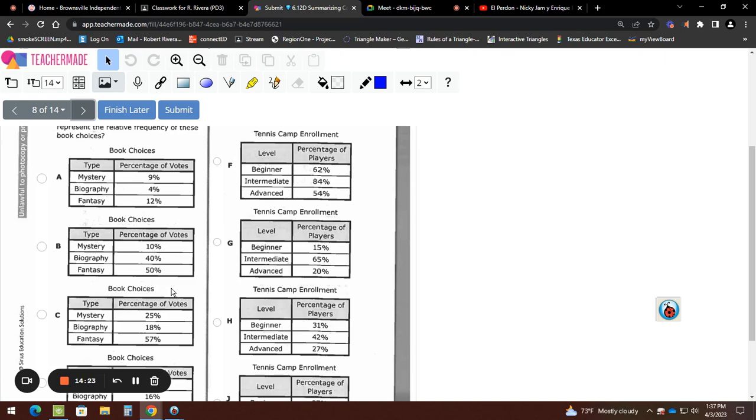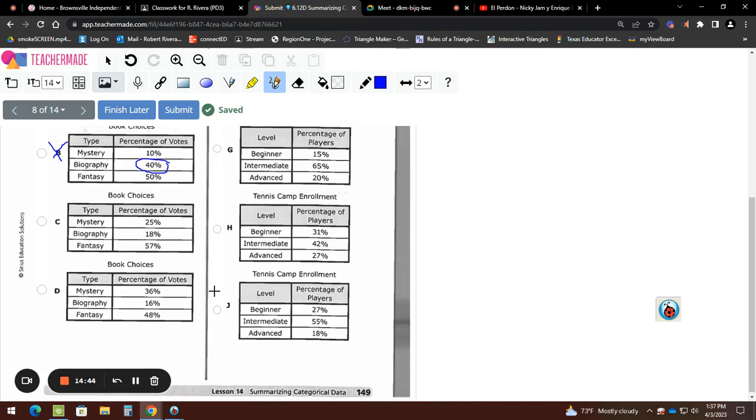Okay? So get the pencil and cross it out and say, you know what, B? You're dumb. Okay? Why are you dumb? Because of this right there. It should not be getting a 40% when it's the least. You understand? Okay. Let me check C. Letter C. Is the biography the least? Good then. Letter D. Is the biography the least? Yes. So far we have found dumb. Let's check if we can find dumber.